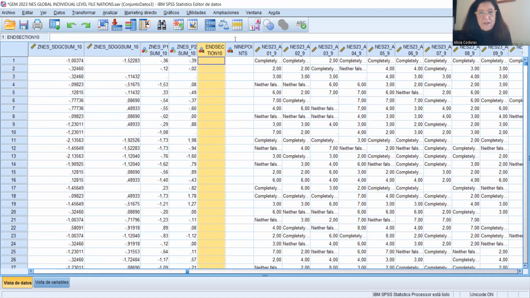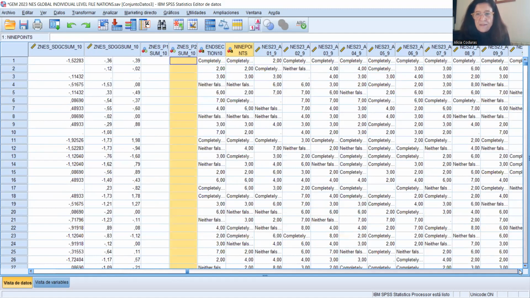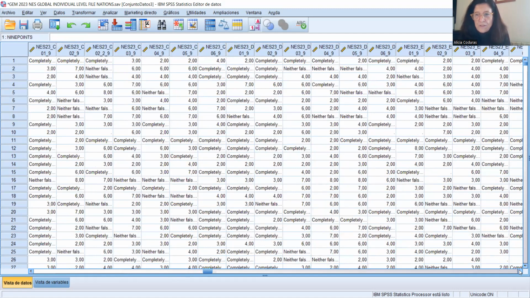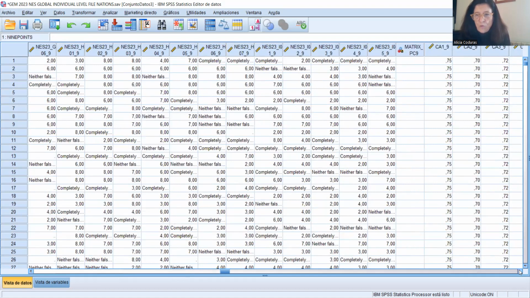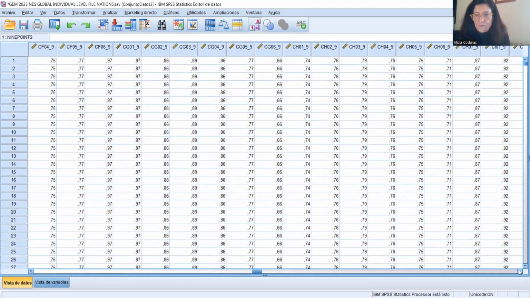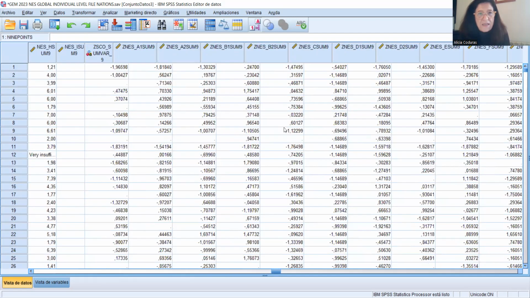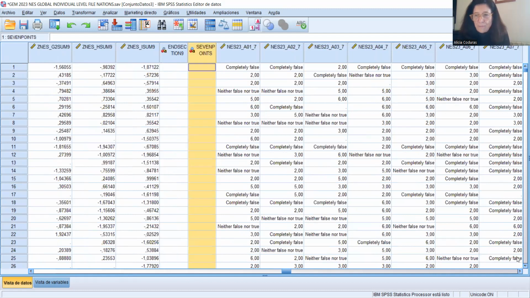Now we open a new section in 9 points. So we repeat all the calculations in 9 points. This is for if any team needs them in 9 points. And then we repeat this in 7 points for if teams need this information in 7 points. Okay, this is the section of 7 points.